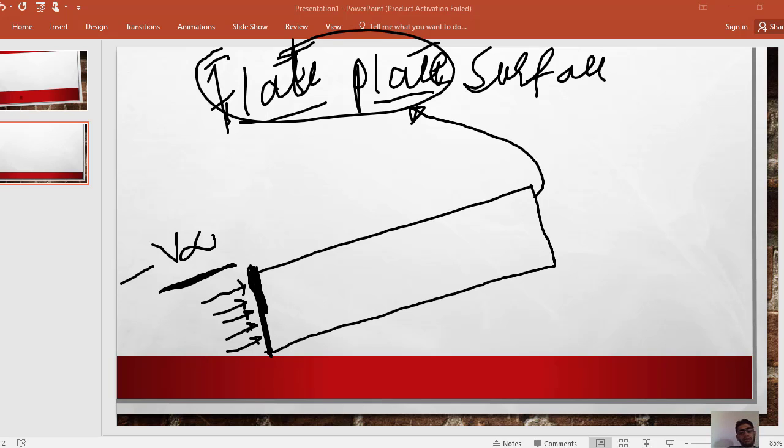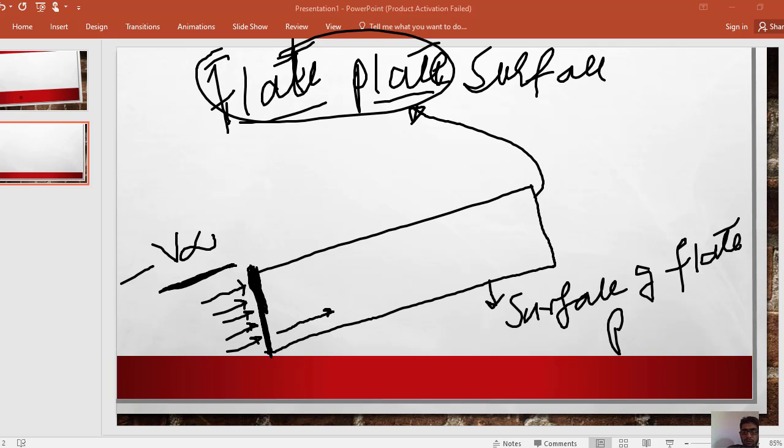Now as the water comes to the surface, some of the water will attach to the surface. It will stick to the surface of the plate.